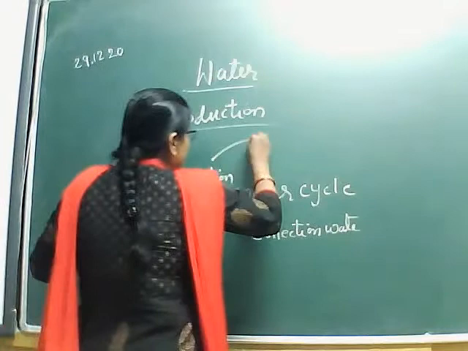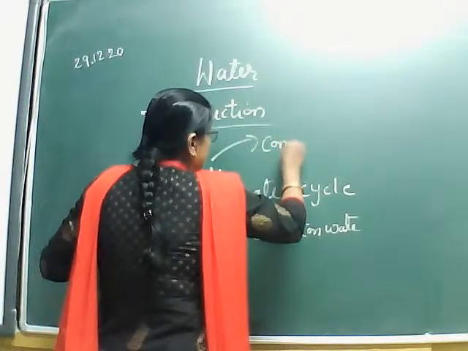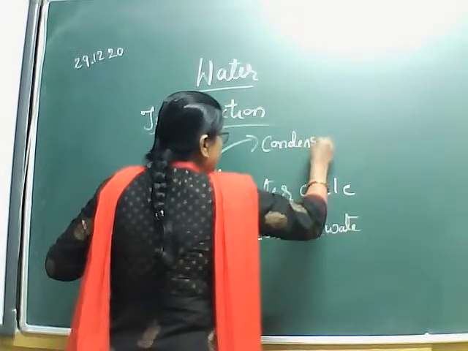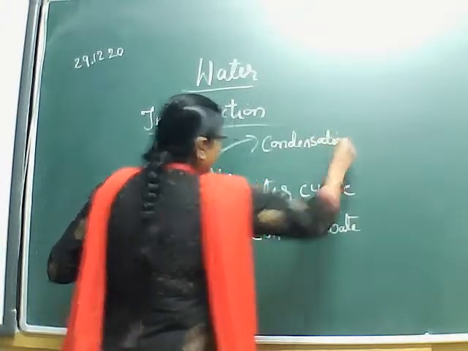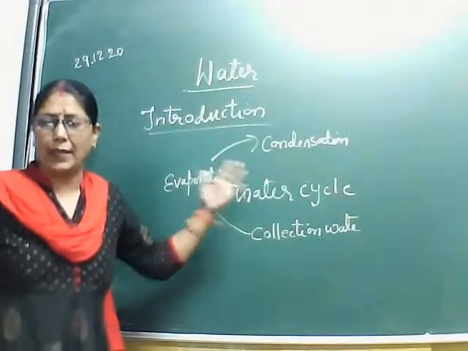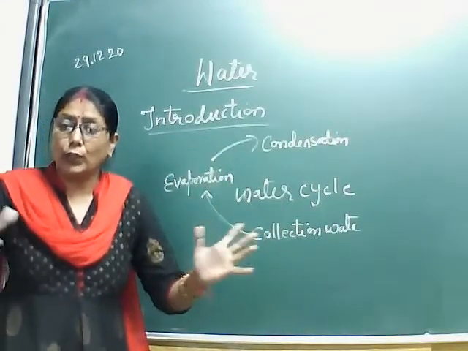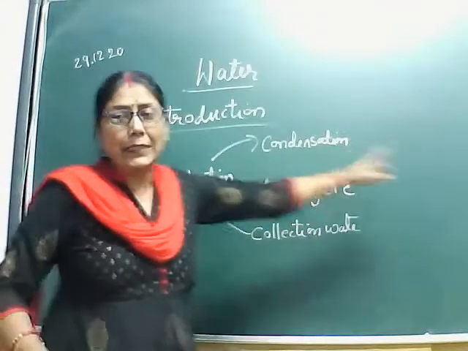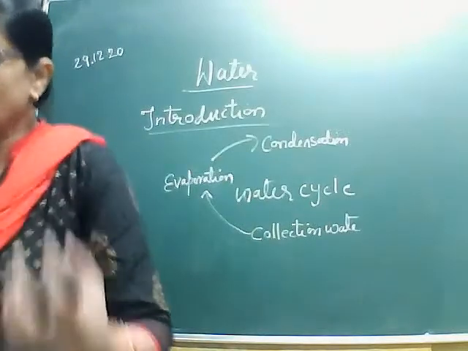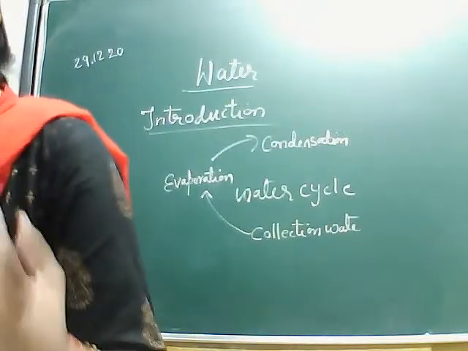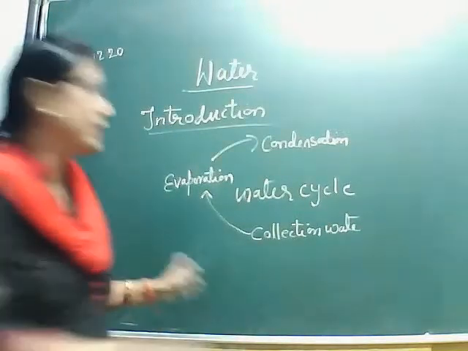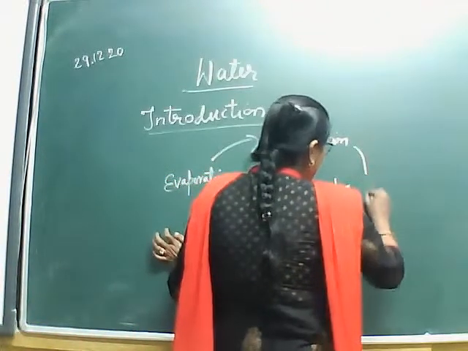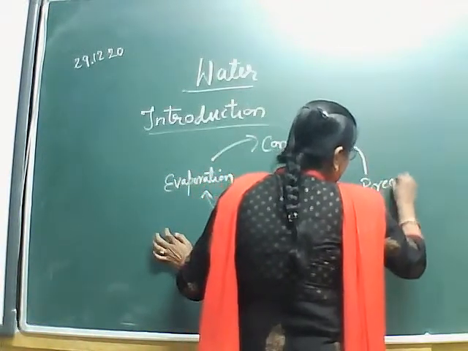After evaporation what will, condensation, okay, what the next step is, condensation, okay, जो evaporate होते हैं water वो जाके क्या होते हैं, cool हो जाते हैं, condense होते हैं, and then after condensation when it's become too heavy, जो वो heavy हो जाते हैं, then it's form precipitation.